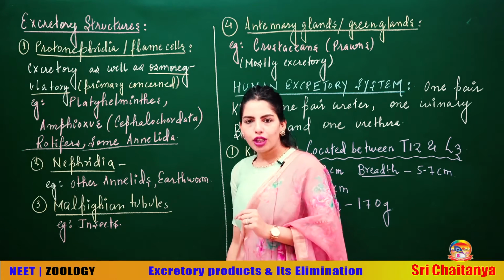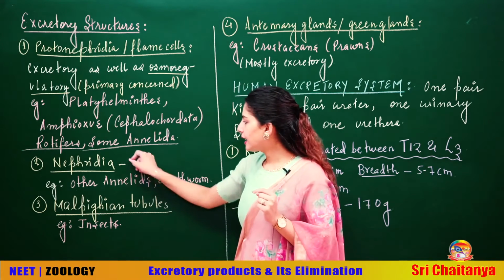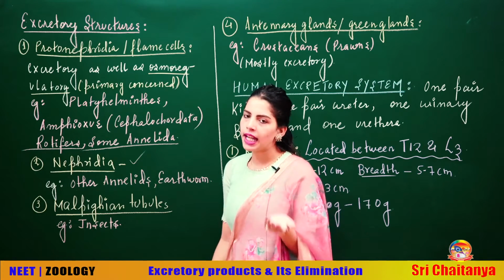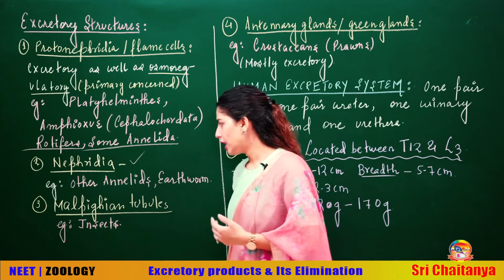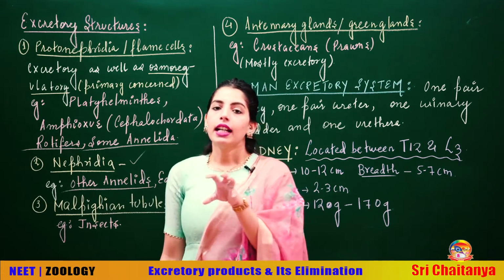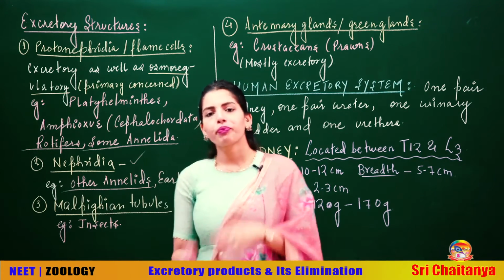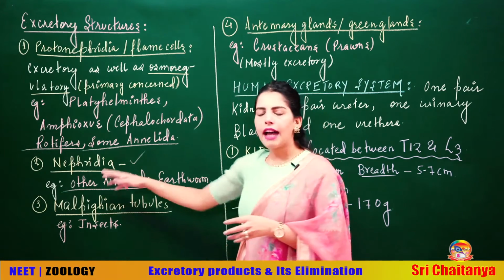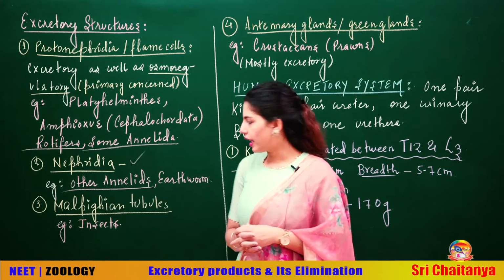Talking about the excretory structures, nephridia, this is excretory as well as osmoregulatory. Remember, this is excretory as well as osmoregulatory. So some other annelids have the excretory structure nephridia, like that of earthworm. So I have specifically written the earthworm having the excretory structures nephridia.